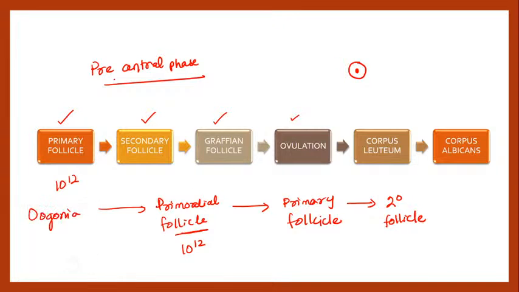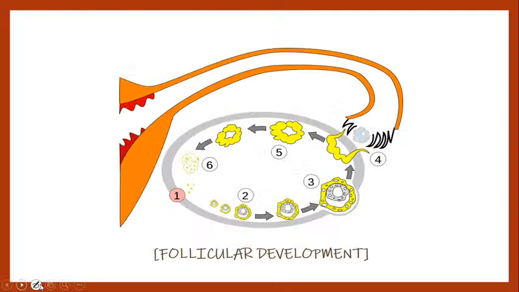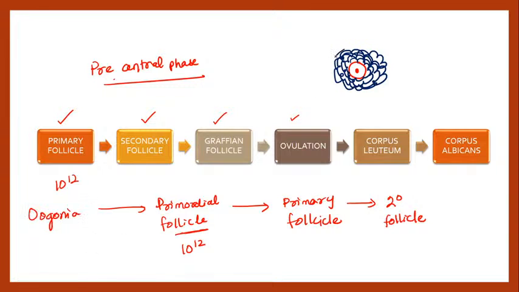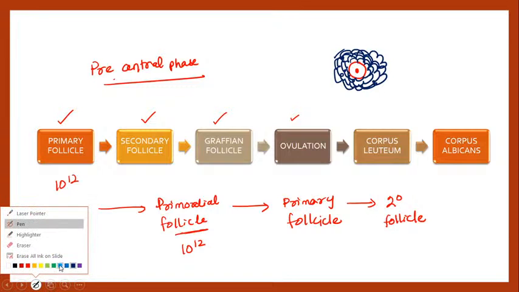Let me draw the cells. You can see here a lot of cells. These cells are called granulosa cells, right? At this point, your LH and FSH will be raised, and different layers are formed, like your antrum.